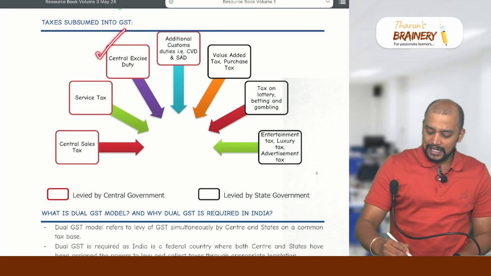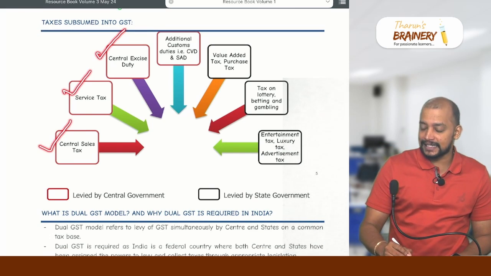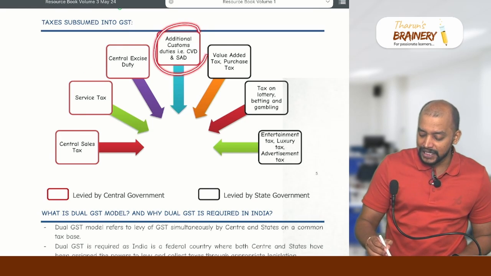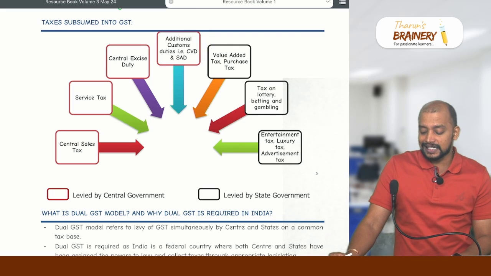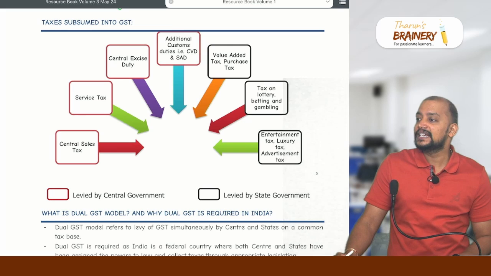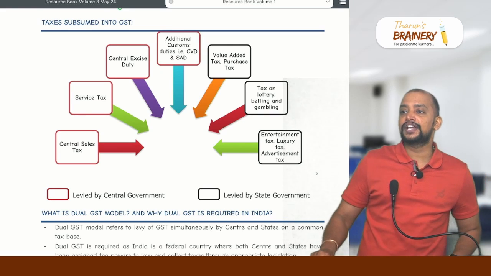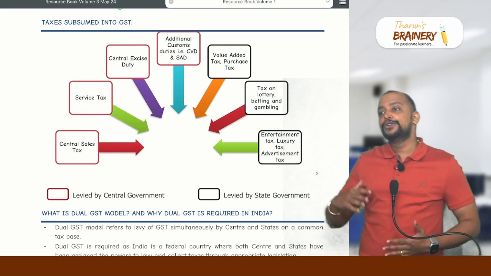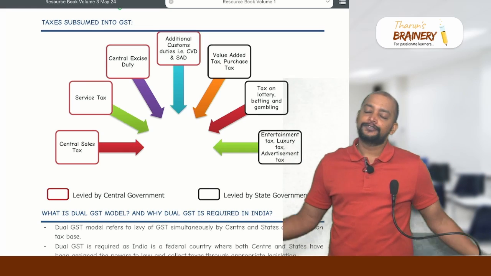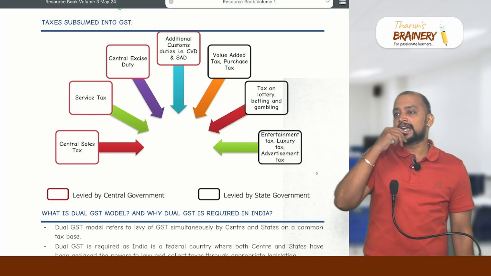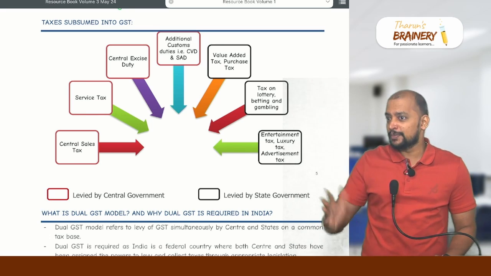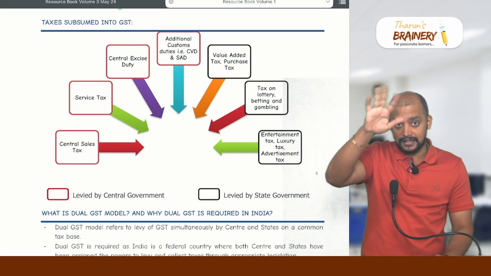Central excise duty, service tax and central sales tax got subsumed into GST. And what about the additional customs duties? Additional customs duties that we had in the past under customs, called CVD and SAD, countervailing duty and special additional duty, to counterbalance the excise duty and sales tax on imported articles. For example, you are importing a smartphone. On you, there will be only customs duty burden. I am talking about the past.